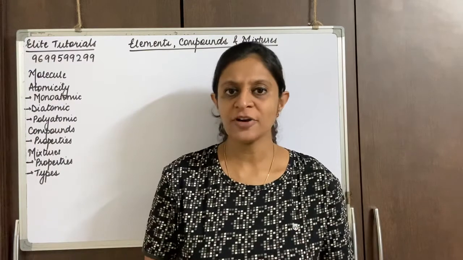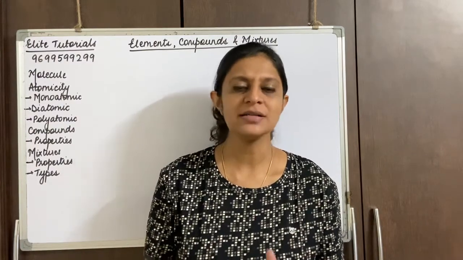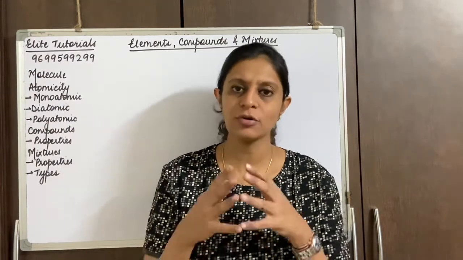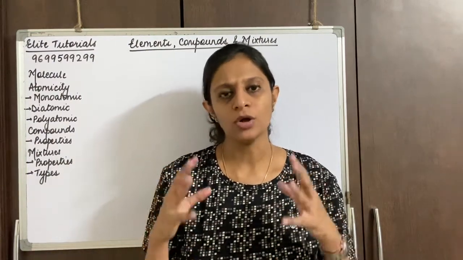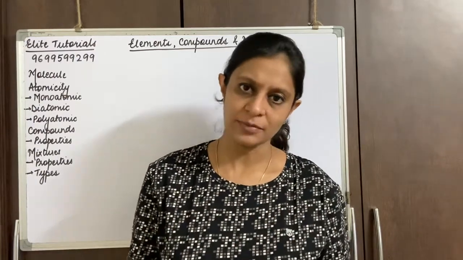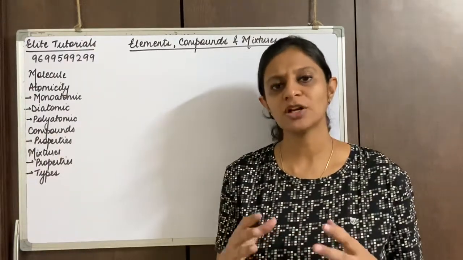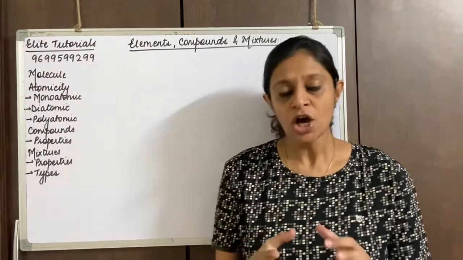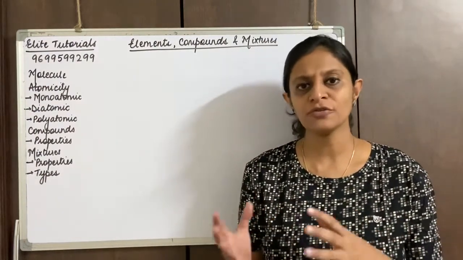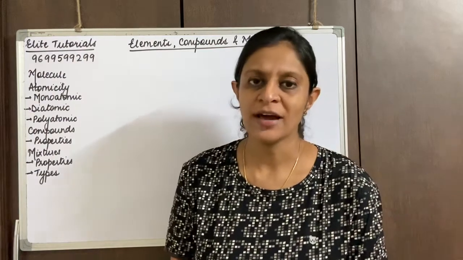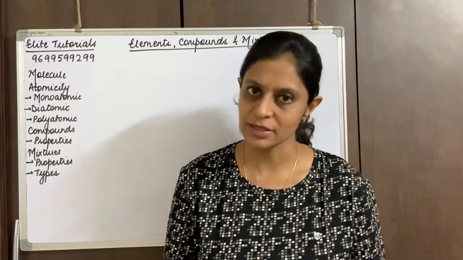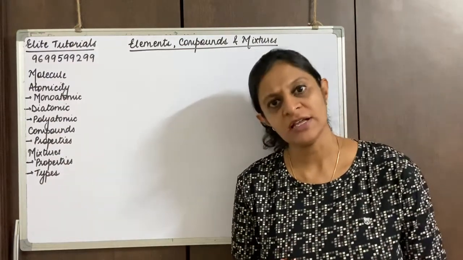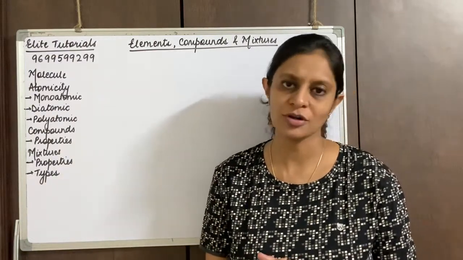We also classified the elements as metals, non-metals, noble gases and metalloids, and we had also studied a lot of examples of them. And we spoke about how all these elements were placed in the periodic table. Now this periodic table we'll be studying in much more detail in the higher standards. I'm sure all of you have seen the video and learned a few examples of metals, non-metals, noble gases and metalloids. If you still have any doubts and difficulties, hope you've jotted that down. We will be solving that in the live doubt solving session.